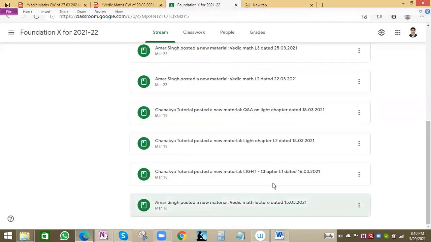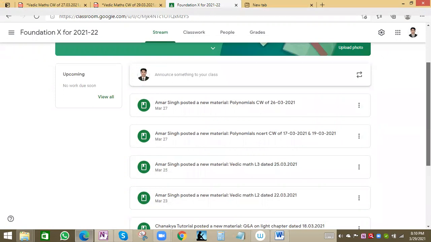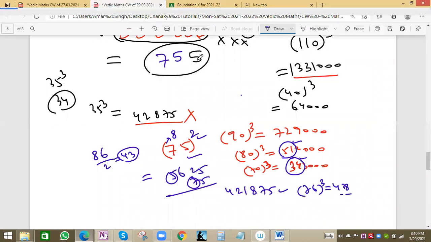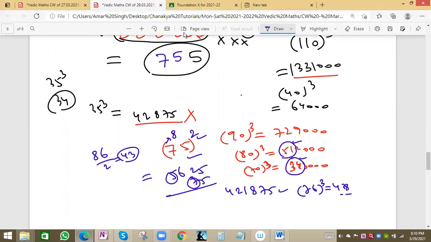Vedic math was on 15th, then 22nd, then 25th, then 27th also, and today was the fifth session of Vedic math. The 10 tricks, 10 shortcuts we have seen, all the PDFs you can download and practice on your own. The first 2-3 questions you can understand. Any doubt you can ask in our next session, which will be on Saturday for Vedic. For Vedic math, Monday and Saturday 7 to 8, and for maths, Wednesday and Friday 7 to 8. Fine. Okay, sir. Fine. Yeah, thank you.